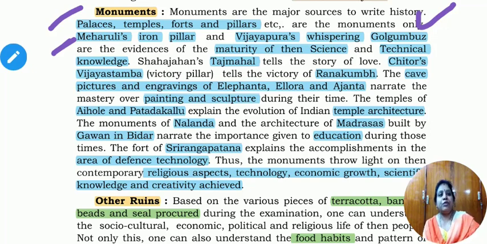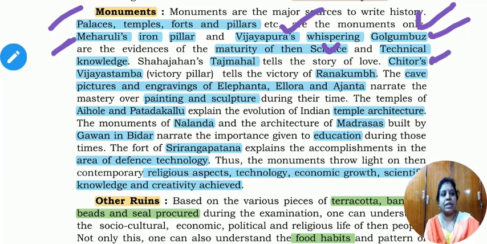And in Vijaypura, we find the Whispering Wall. Once you go to Bijapur, famous for Gol Gumbaz, there the Whispering Wall is available. Once you talk on one side, that whispering voice will be heard in the other part of the wall. So that is also one of the miracles done by our artists, and also an example of our monuments. The type of science they used and the technical knowledge, how they used it, you can know all of this by seeing these types of monuments.